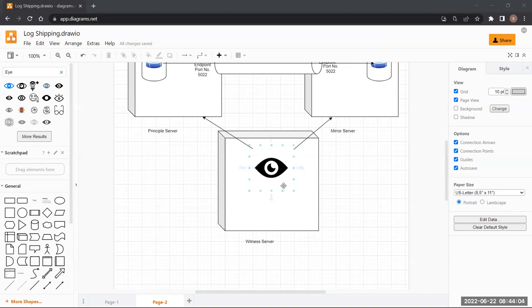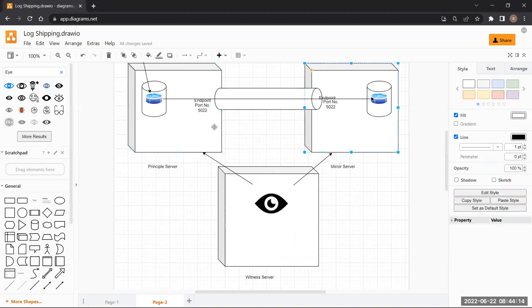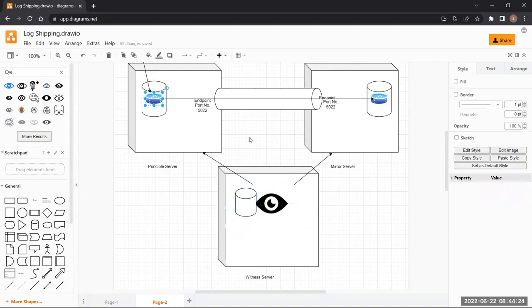This witness is not just going to be a monitor server. It is not just here to monitor things. It will actually be exactly the same as one of these servers. It will also have a server configured and a database in it.